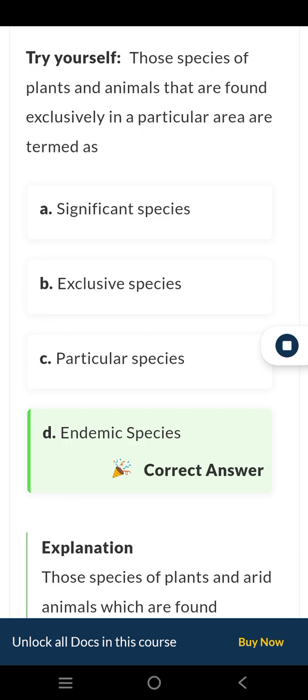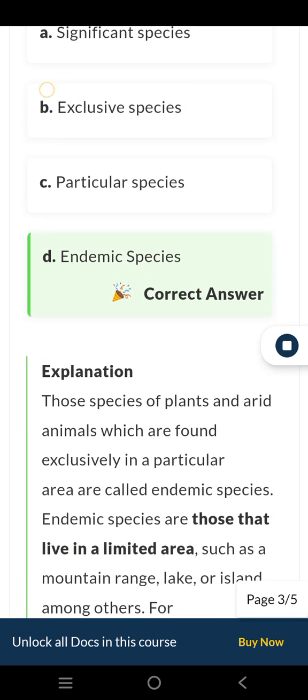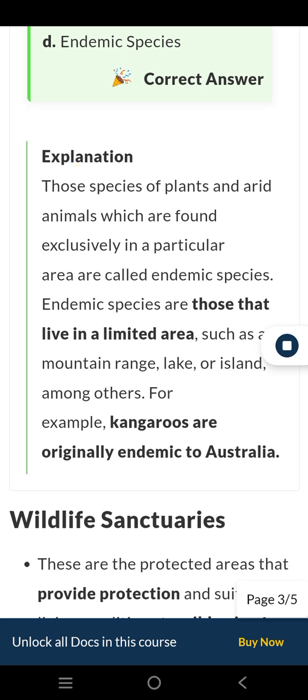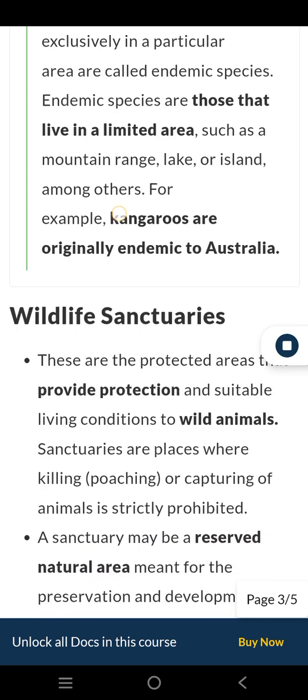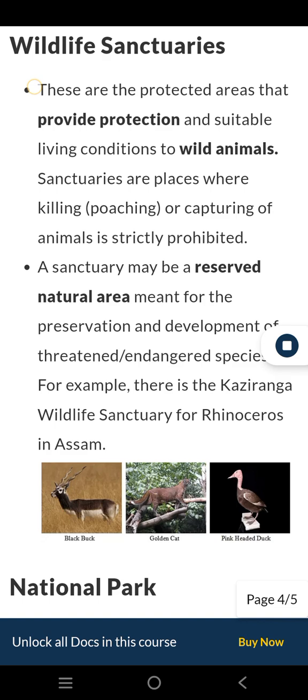Explanation: Those species of plants and animals which are found exclusively in a particular area are called endemic species. Endemic species are those that live in a limited area, such as a mountain range, lake, or island, among others. For example, kangaroos are originally endemic to Australia. View solution. Wildlife Sanctuaries. These are the protected areas that provide protection and suitable living conditions to wild animals.